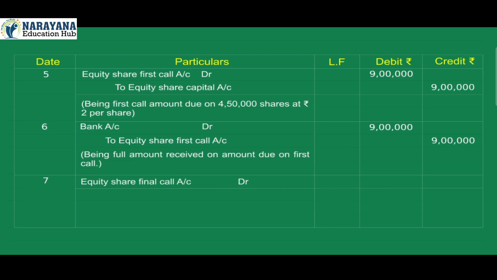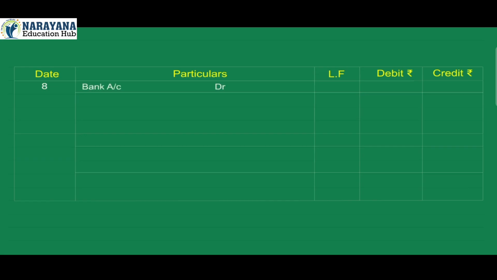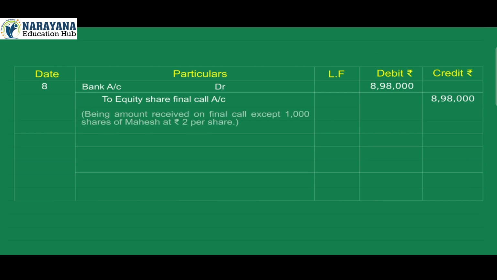7. Equity share final call account debit 9 lakh. Equity share capital account credit 9 lakh. Being final call amount due on 4,50,000 shares at ₹2 per share. 8. Bank account debit 8,98,000. Equity share final call account credit 8,98,000. Being amount received on final call except 1,000 shares of Mahesh at ₹2 per share.